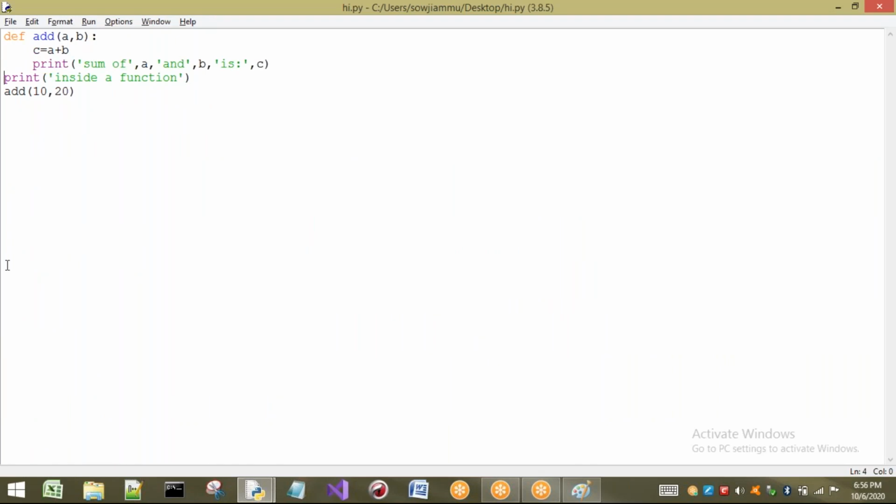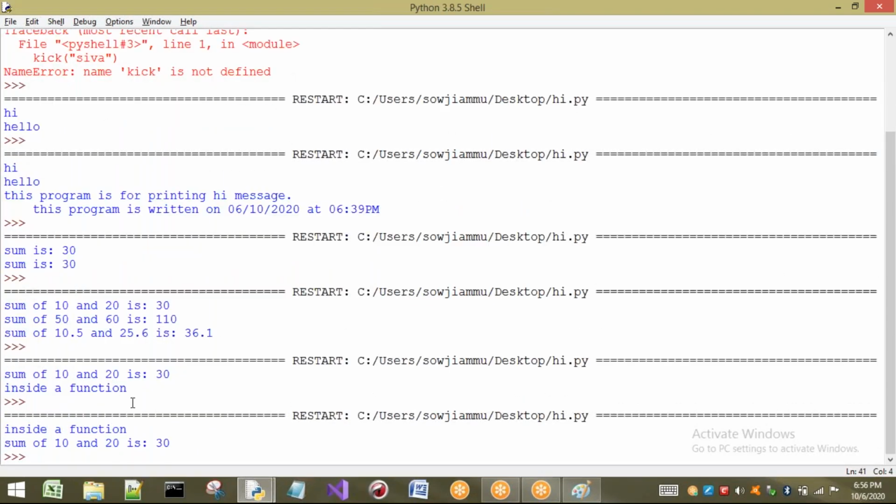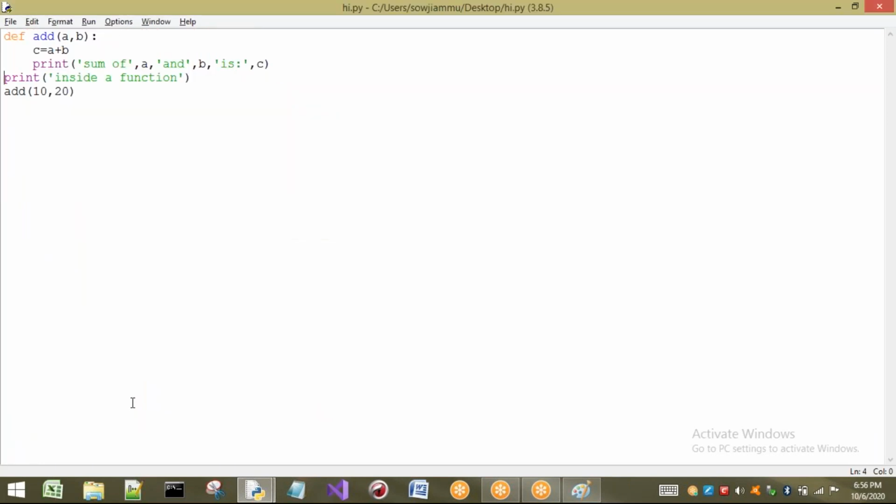Okay. Now this line does not belong to your function. How can you say that it does not belong to your function? The reason is there is no indentation here, so we can say that it does not belong to your function. So now the first statement that is going to be executed is "inside a function", and later the sum is going to be printed. You can understand that. Okay, so this is about indentation.